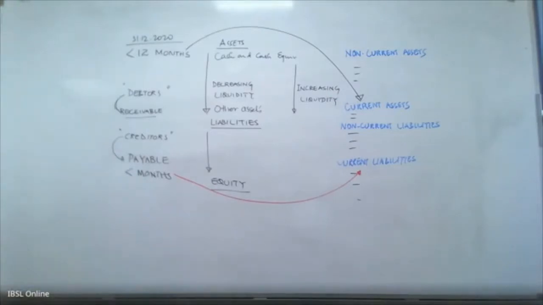Are we clear on that? Do you all have any questions? Because this classification has to be understood very clearly. If you are given a trial balance, if you are given a balance sheet, you should be able to identify what will be current assets and what will be current liabilities, because that is very important. Okay?